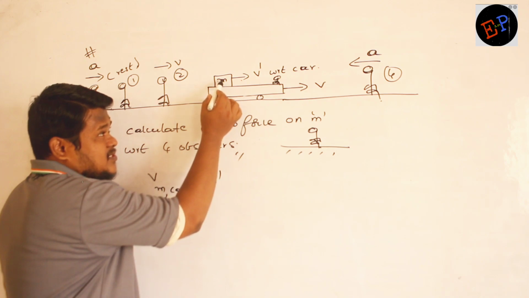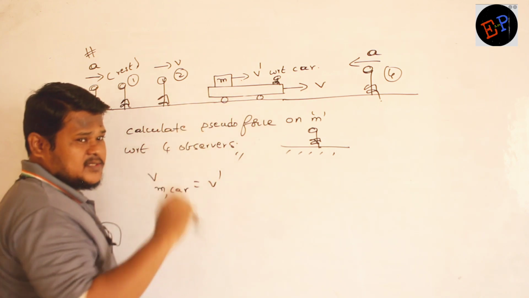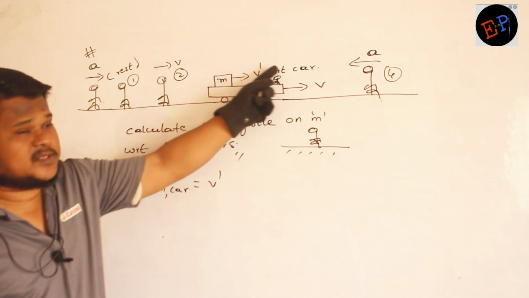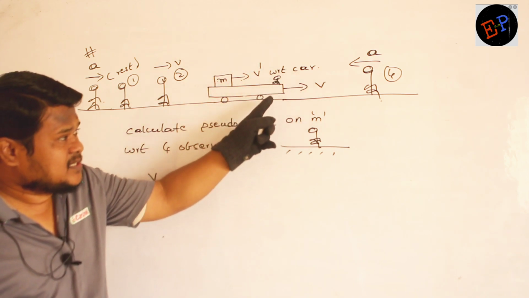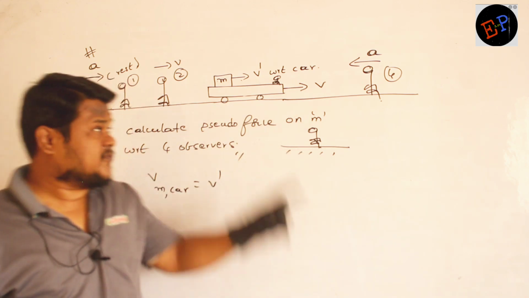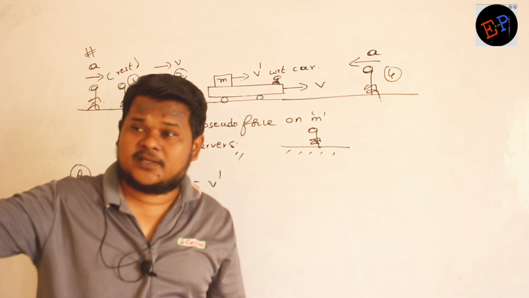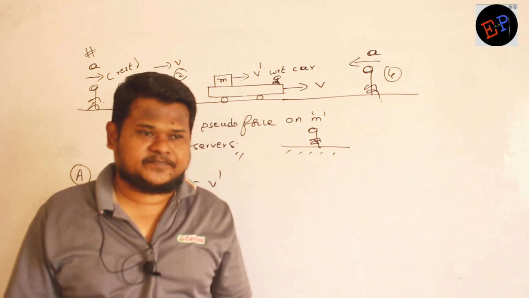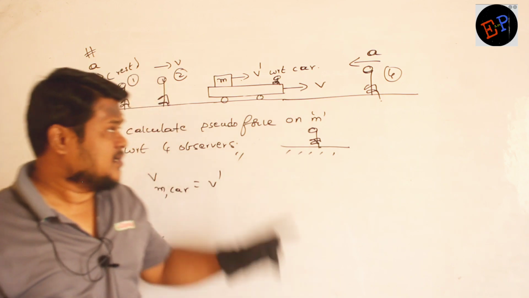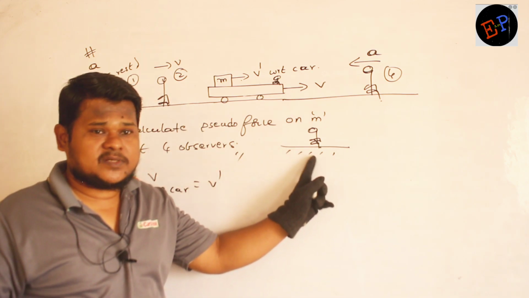This mass will have two velocities, no? First of all, it has a velocity of v dash with respect to the car, and it also has the velocity of the car, because it is present on the car. So therefore this mass has two velocities. What are they? V dash plus v. That will be the velocity observed by the observer on the ground.